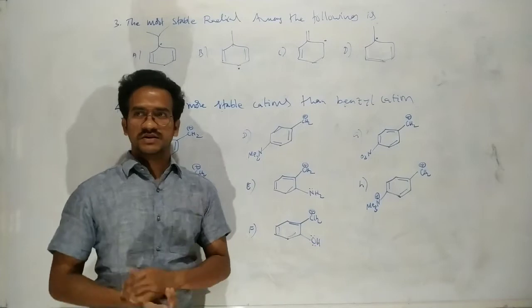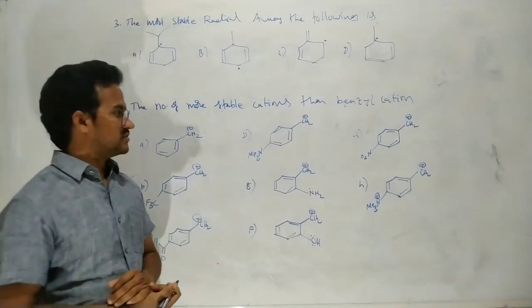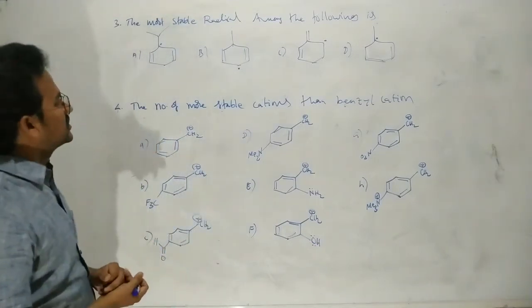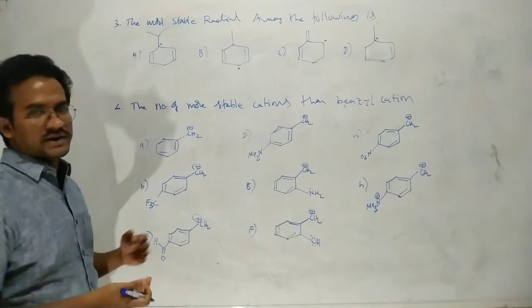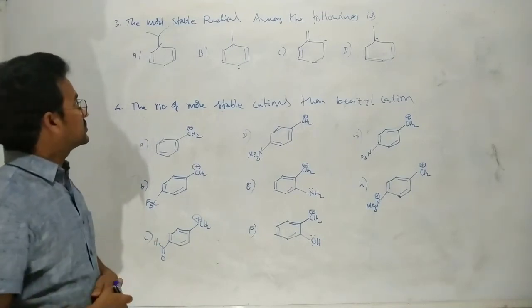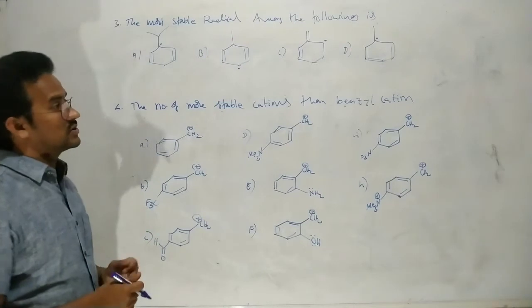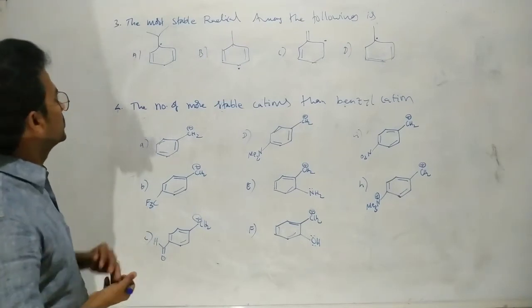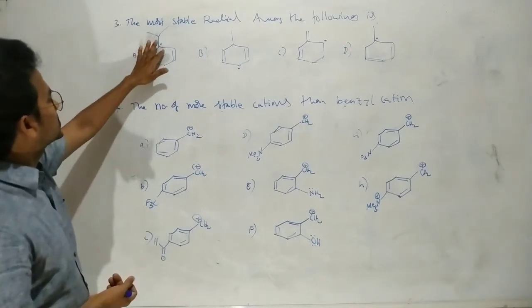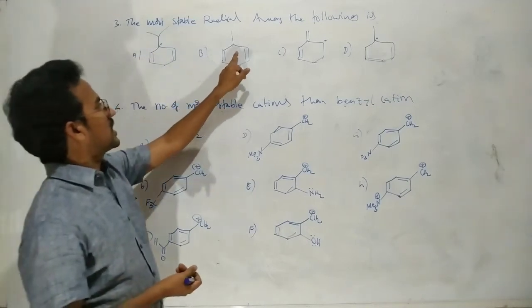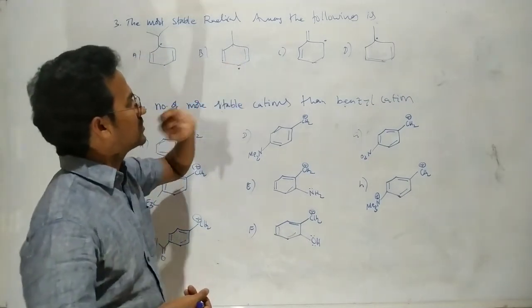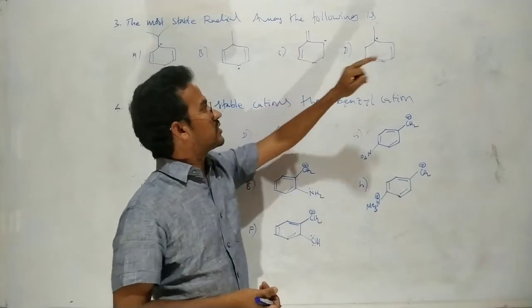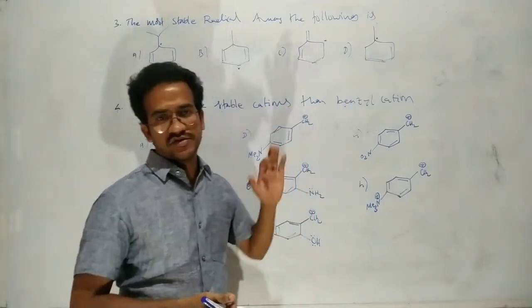So next let us discuss some more questions from general organic chemistry. It is based on the stability of the carbocations and radicals. Okay. The first question is: the most stable radical among the following. Okay. So in this case, this radical is stabilized by the resonance. This radical is also stabilized by the resonance. Okay. This radical is stabilized by the resonance. This radical is also stabilized by the resonance.